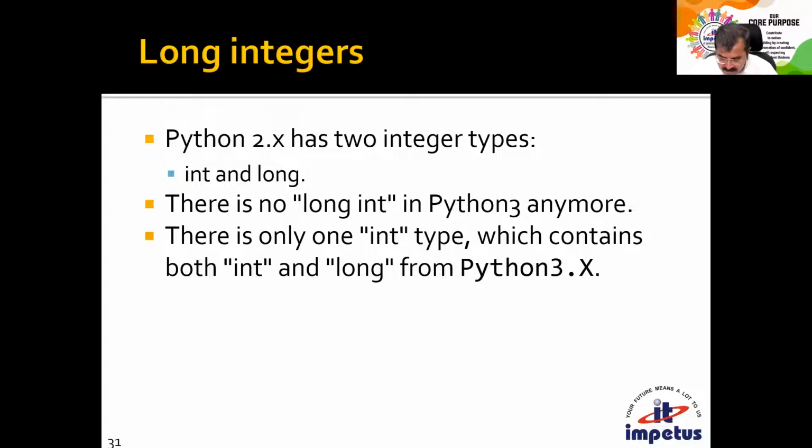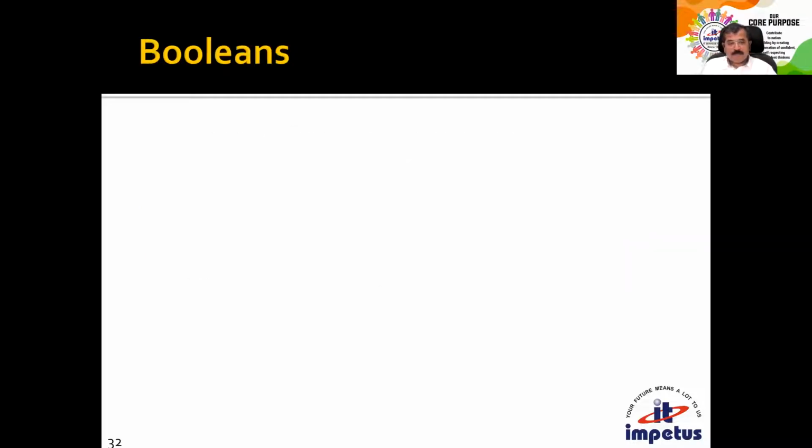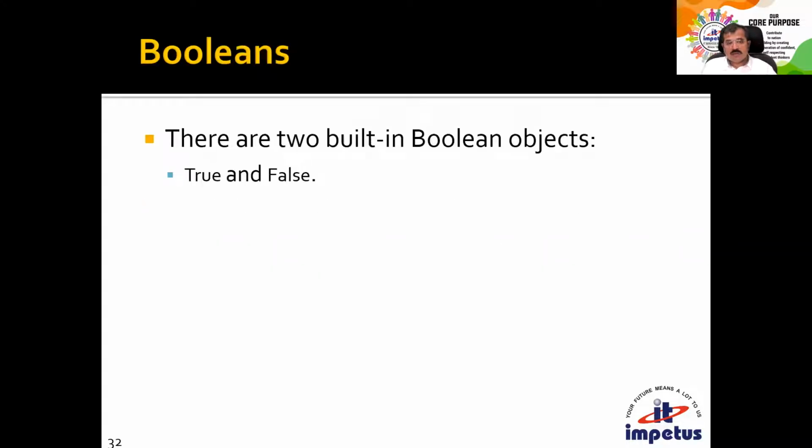We also have support for the Boolean type, and that has the smallest domain. Only two values can be stored, either true or false. If somebody asks you which data type has the smallest domain in Python, it's Boolean, because the possible range of values we can store is only true and false. There is no third value that we can store.